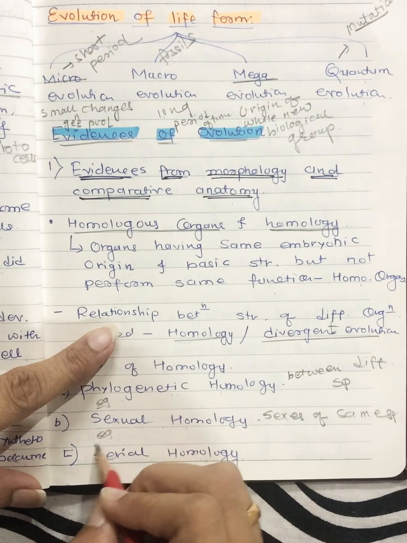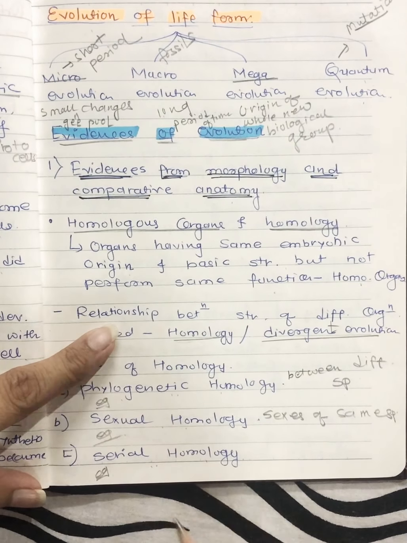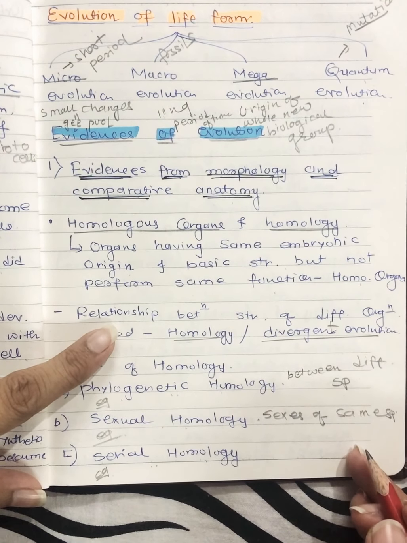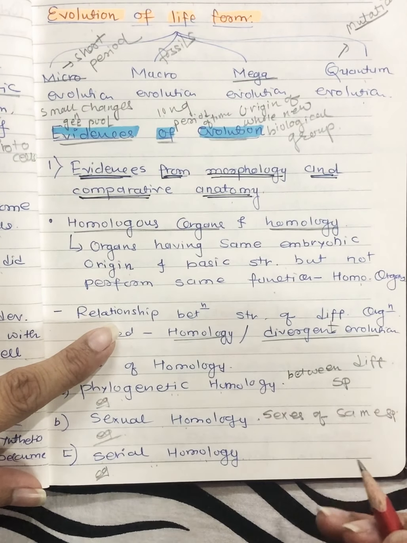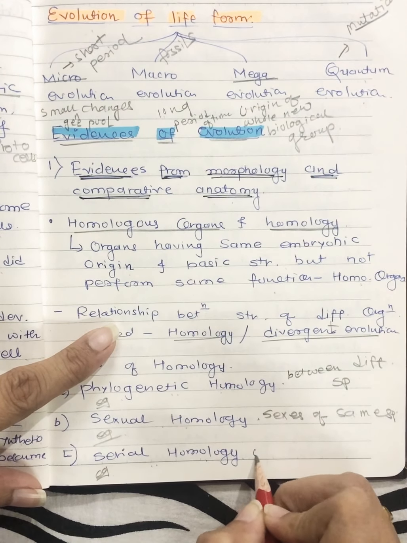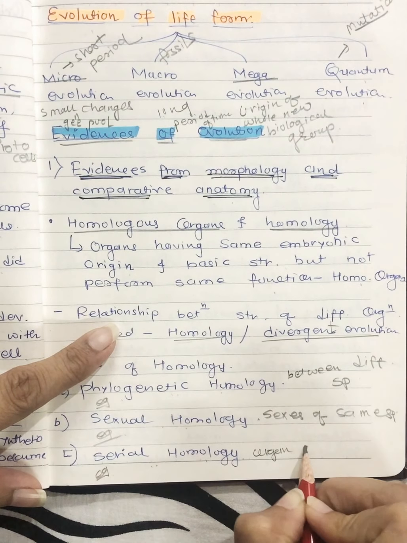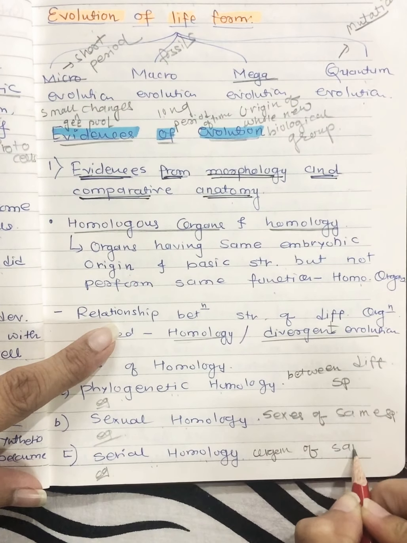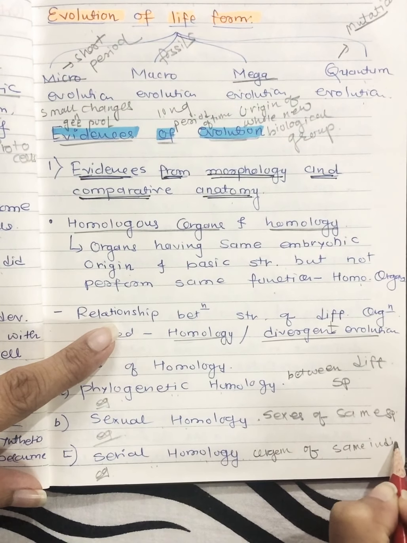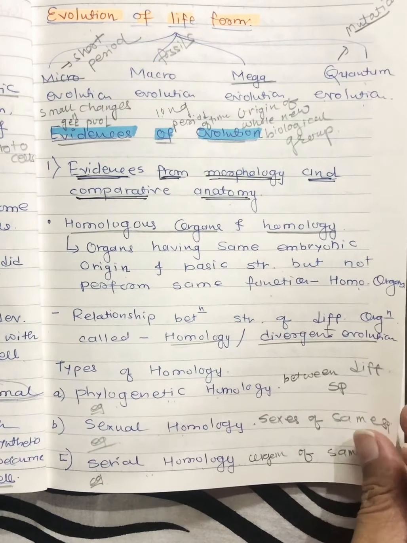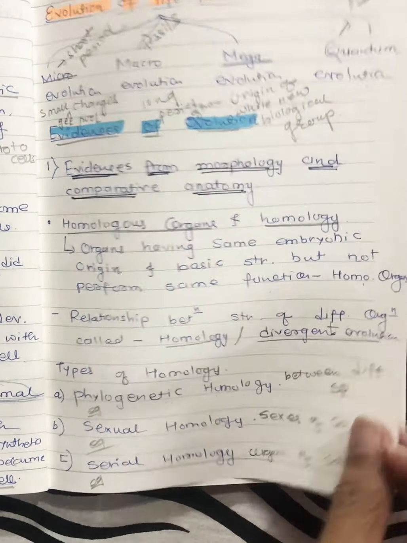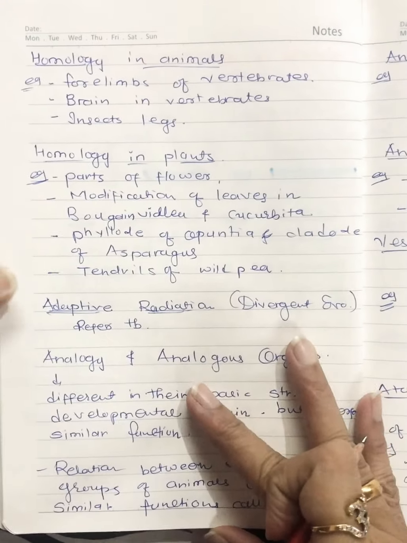Just mention one example in your notebook. And serial homology last, that is homology between organs of the same individual. Example, arm and leg of a man. Just write it down over here: organs of the same individual. You can mention the example over there, right? So that is all about homology.